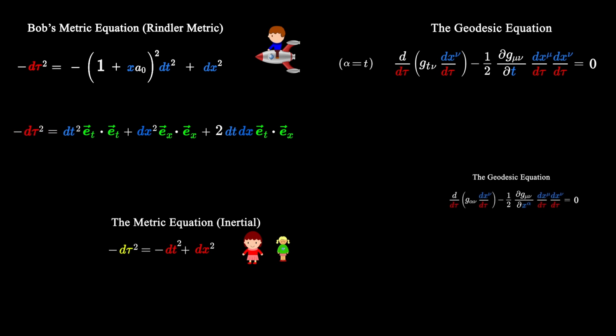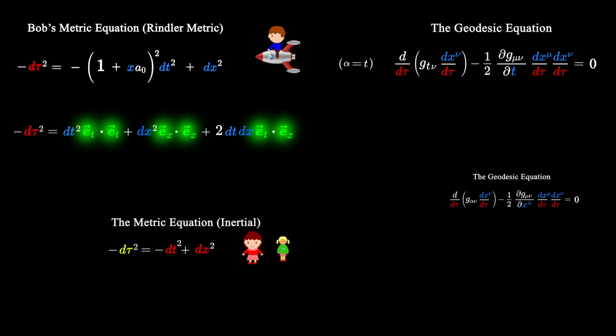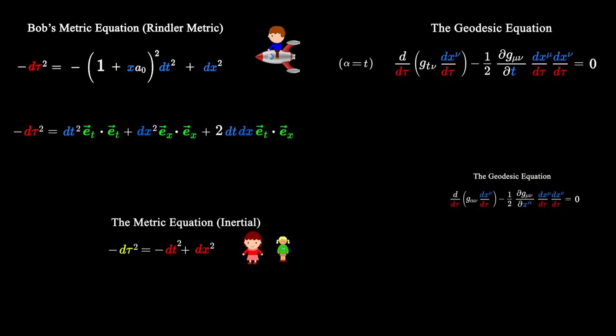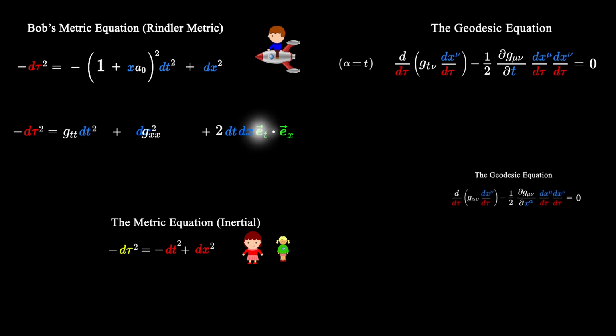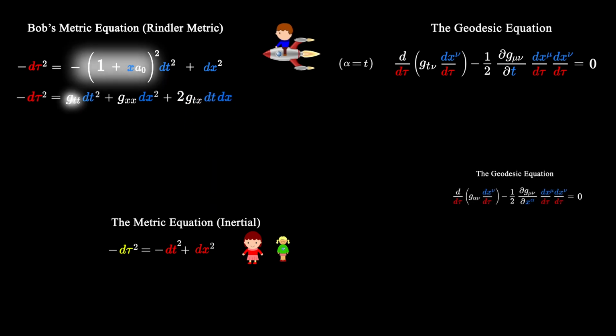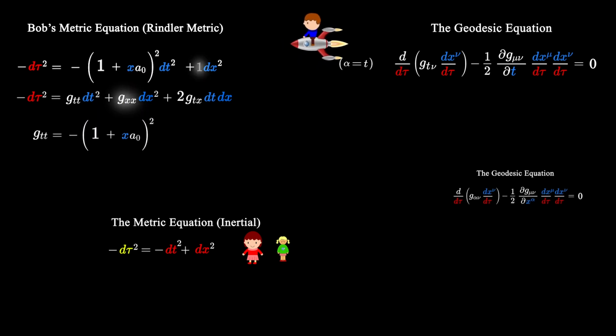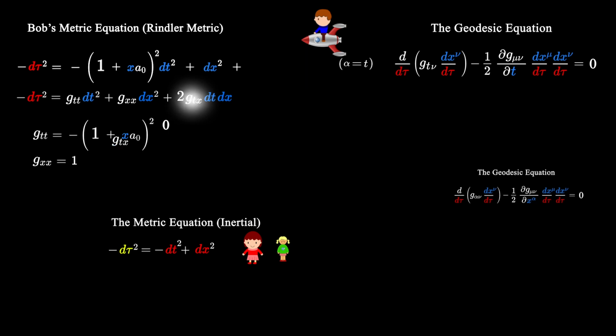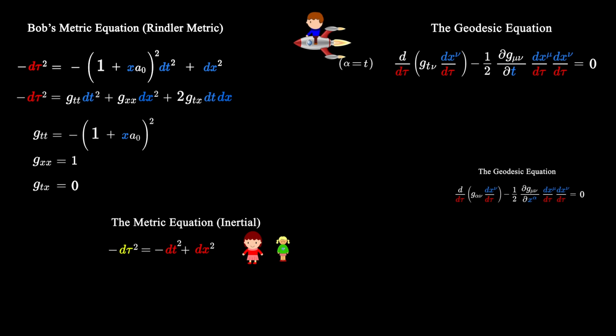Also remember that the metric g is given by the dot product of the basis vectors. So et dot et is gtt, ex dot ex is gxx, and et dot ex is gtx. Comparing the two equations, we can find the values of gtt, gxx, and gtx. Now we can put these values of the metric tensor into the geodesic equation.